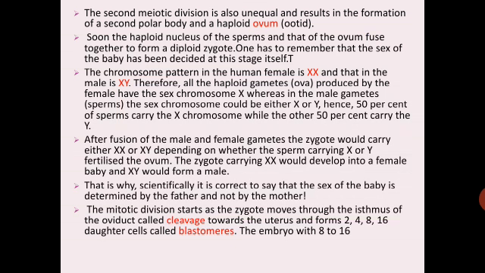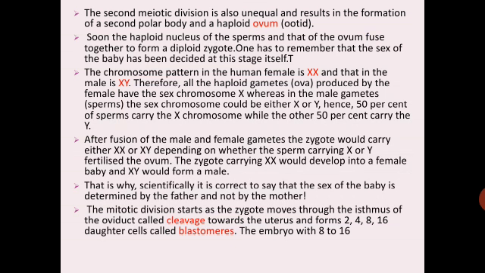The second meiotic division is also unequal and results in the formation of the second polar body and a haploid ovum. Soon, the haploid nucleus of the sperm and that of the ovum fuse together to form a diploid zygote. So a diploid zygote is formed by the fusion of the sperm and the ovum. One has to remember that the sex of the baby is decided at this stage itself.